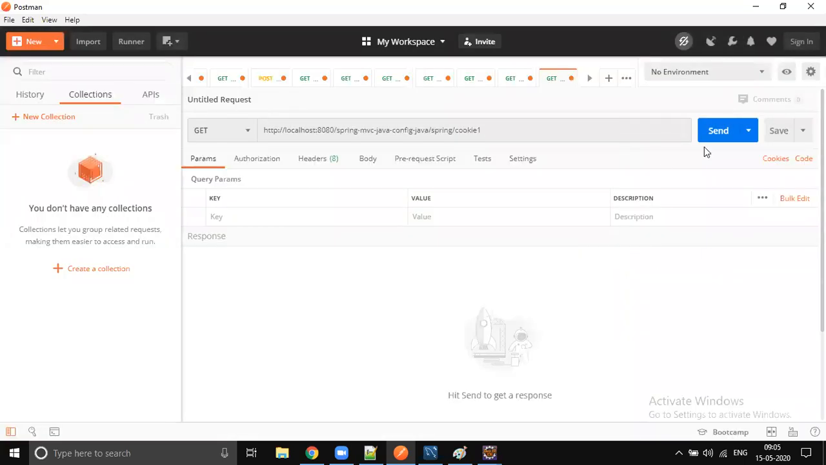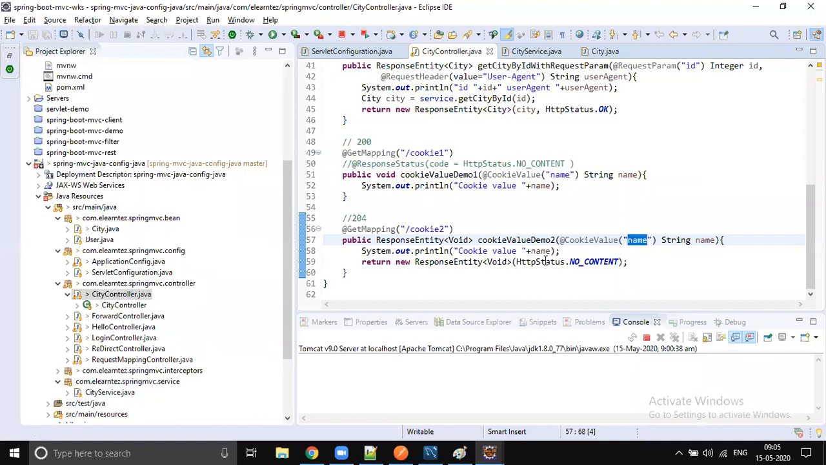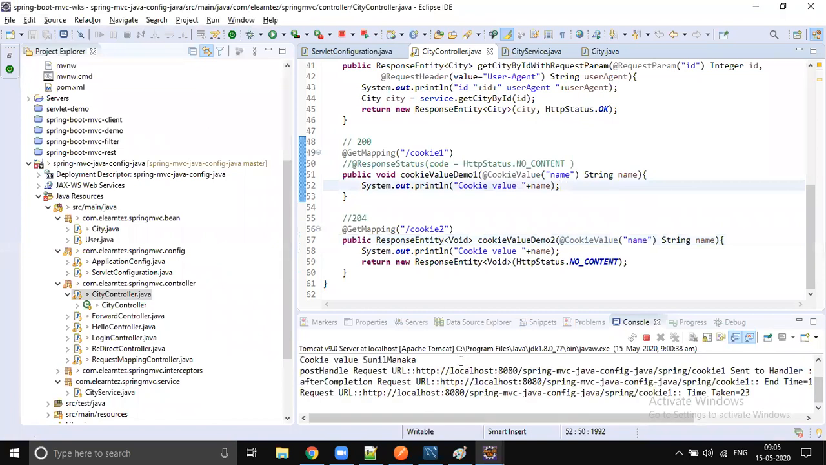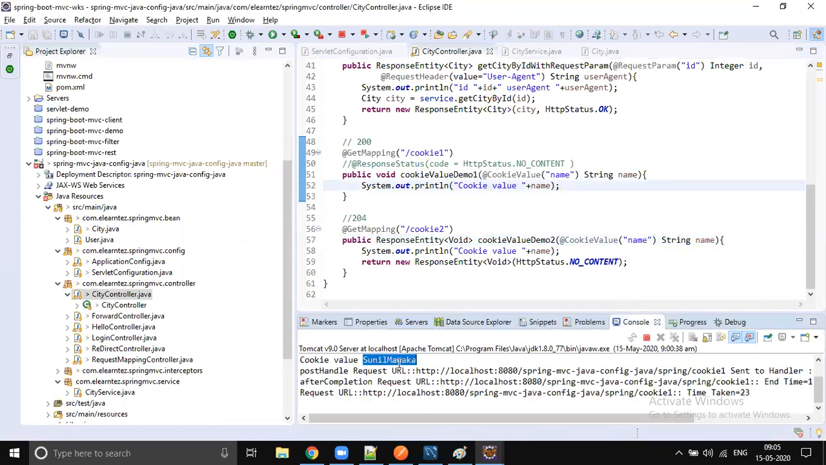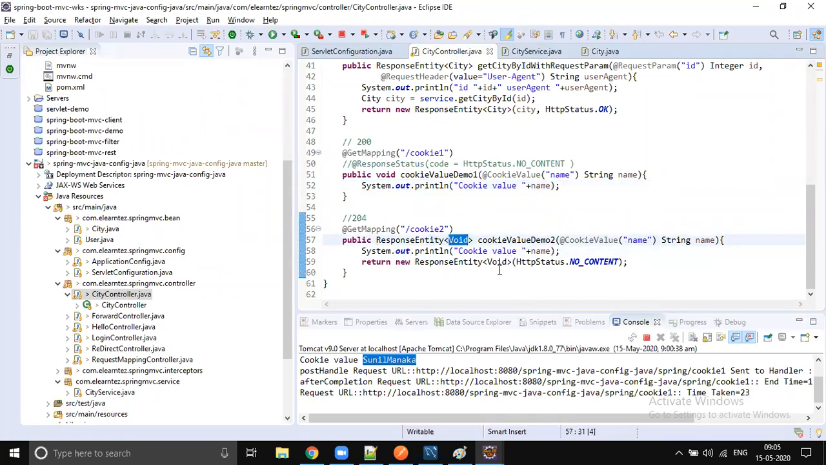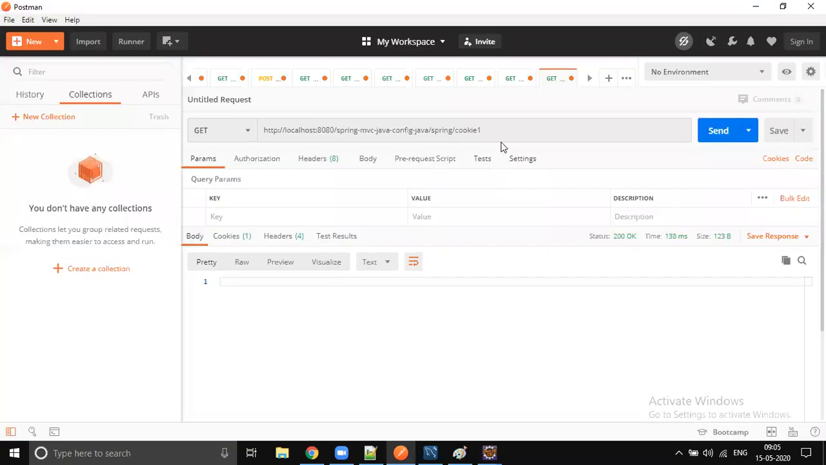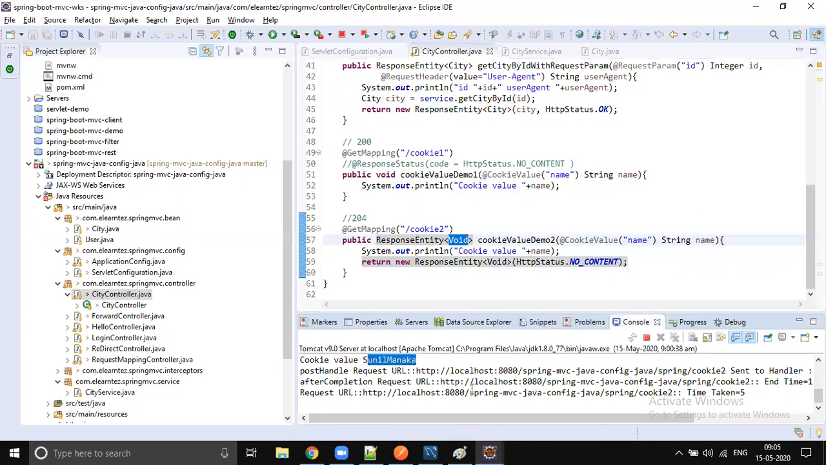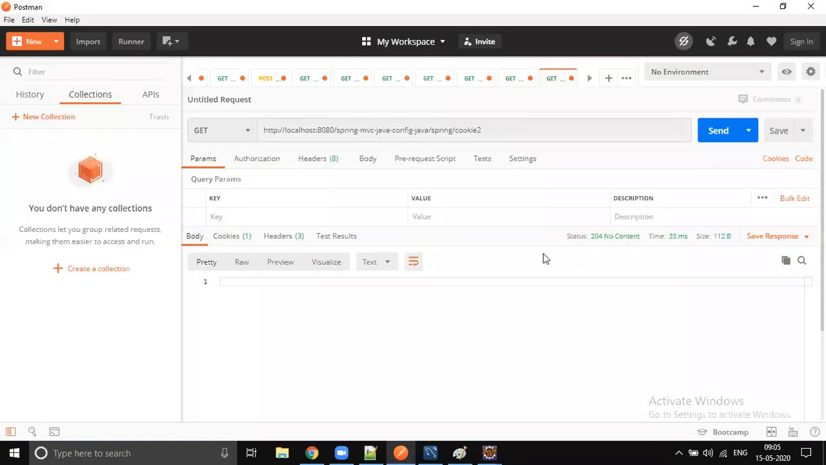So let me send the request. You see that the cookie will be printed on the console. Cookie one, the cookie will be printed. Yeah, see the cookie value we collected. It is also possible to get the cookie and return some response back. Response entity, you can return no content also. So it's going to be cookie two. The URL parameter is cookie two, and send. You see that the request parameter is collected and no content.